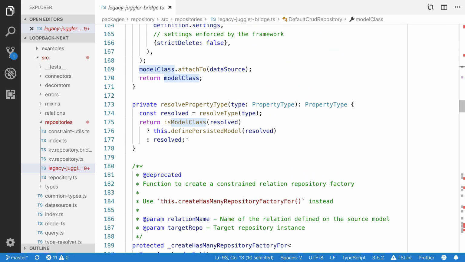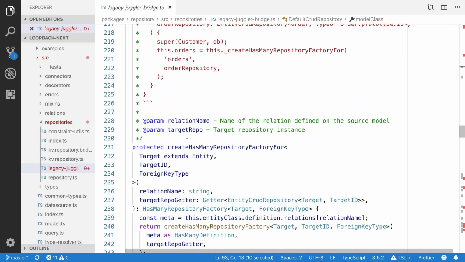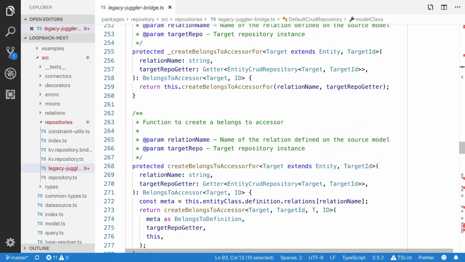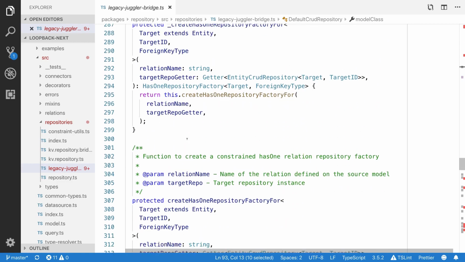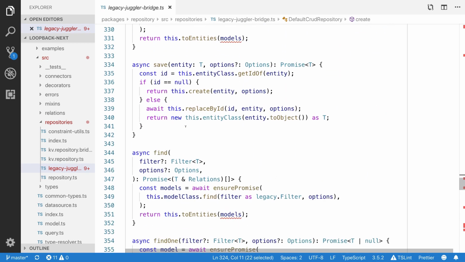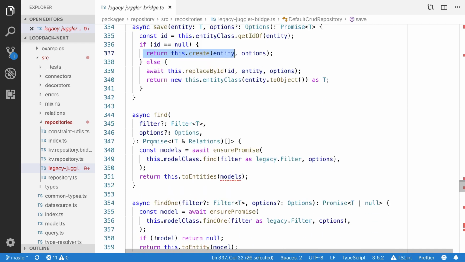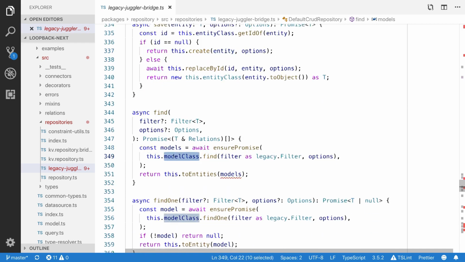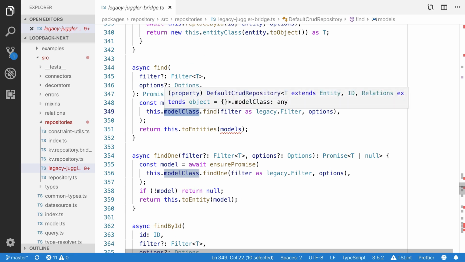What is happening when you try to call the create method? I would like to show you that. Here we have the create method. It is just going to create a new record in the model. And it is going to save this record, and it is going to find all the records from the model class. This model class has all these methods.